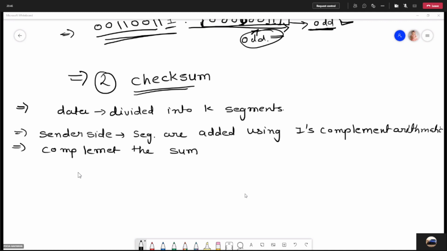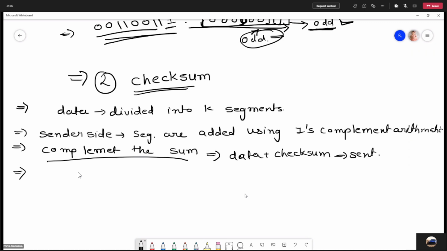Now this sum is sent to the receiver side. So this is the checksum, right? This checksum is sent along with the data segments. So data plus checksum is sent to the receiver, right?